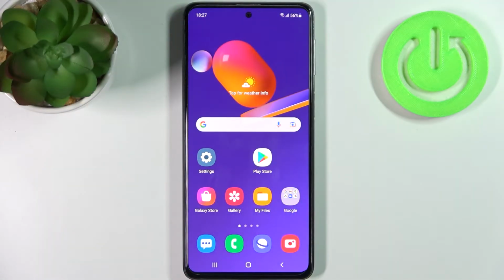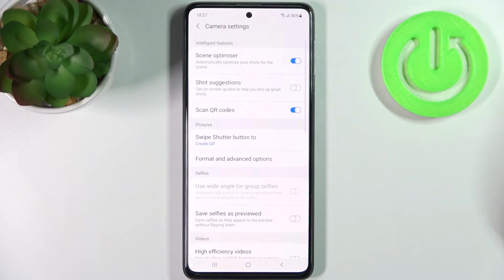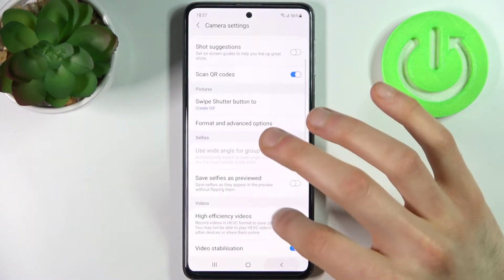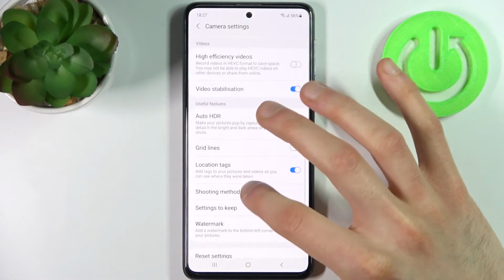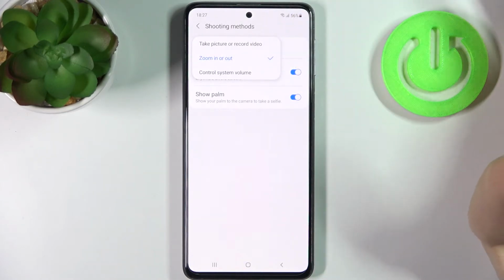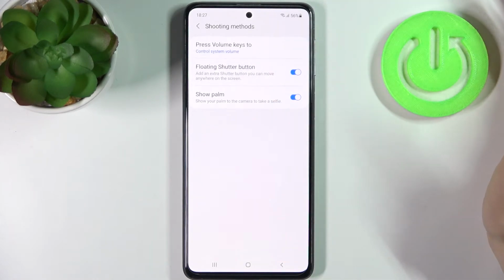I have a Samsung Galaxy M31s, and today I'm going to show you how to change volume button functions in camera on this device. So firstly, let's open camera, tap on the gear icon to access its settings, and go to the format and advanced options. Not right here. And here you can find, in shooting methods, press volume keys to. You can take picture, record video, zoom in or out, or just control system volume.